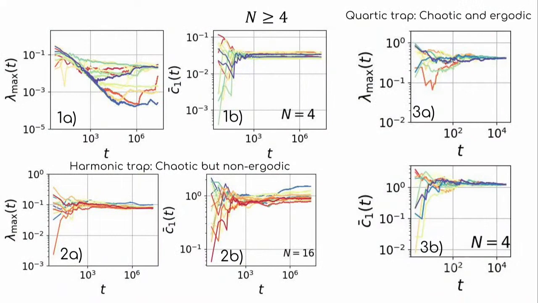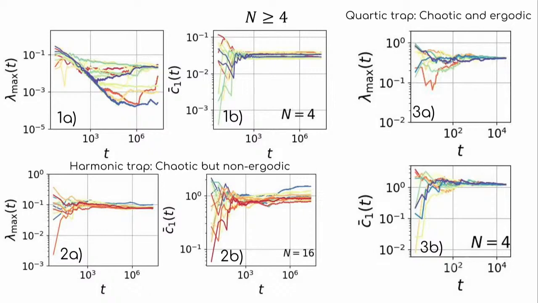Now we look at a slightly larger system size, let's say N equals 4. What we see is that the Lyapunov exponent has a very strong initial condition dependence, and that dependence can also be seen in the time average temperature of the first particle, where different colors represent different initial conditions. This initial condition dependence actually persists in the larger system size also, and as you can see in the temperature profiles also. So from here we conclude that because the Lyapunov exponent is an initial condition dependent quantity, the system is chaotic, however not ergodic.